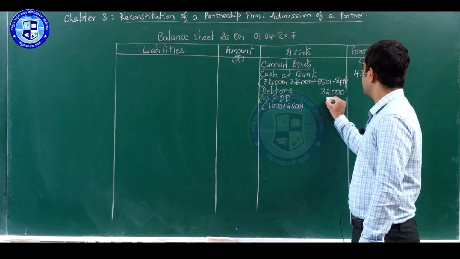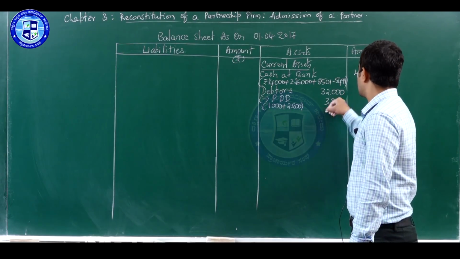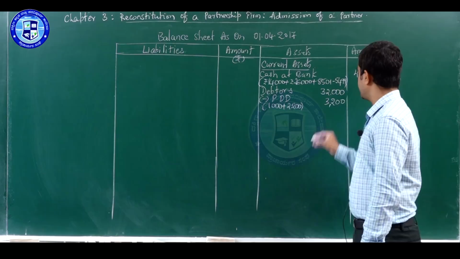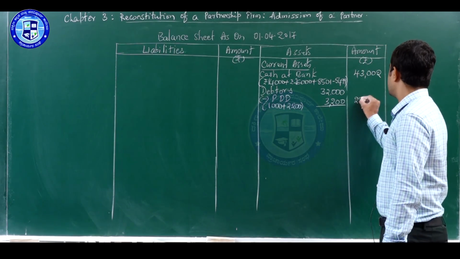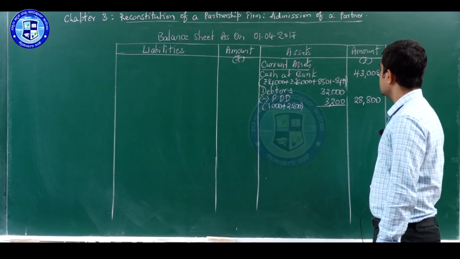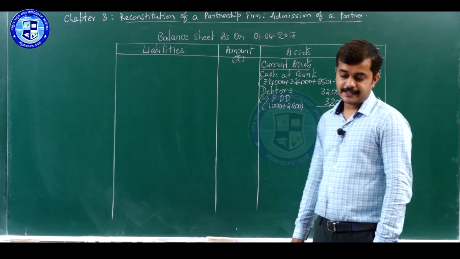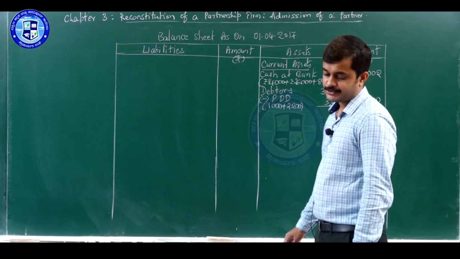So total provision now comes to 3,200. Deduct from 32,000, the balance you get is 28,800.